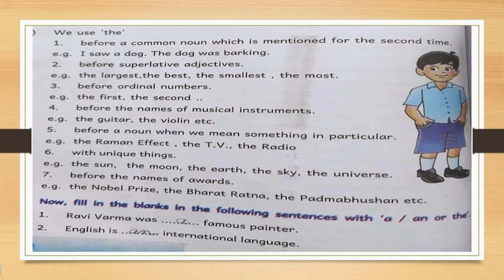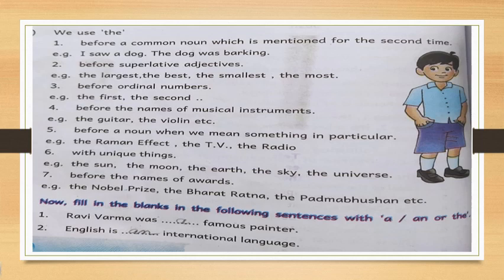The largest, the best, the smallest, the most. You cannot write "a largest". Mount Everest is the largest mountain peak. You cannot write it otherwise, that is wrong. If it is a superlative degree, then you have to use "the" largest. Mount Everest is the largest mountain peak. Next, before ordinal numbers: the first, the second, the third, the fourth, the 10th, like that.